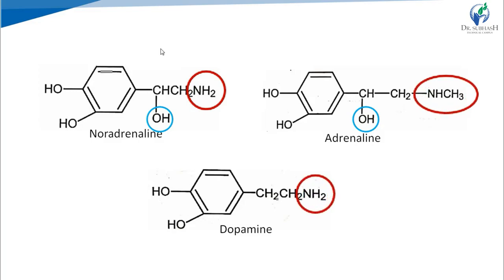While in noradrenaline and adrenaline, a hydroxyl substitution is there on the beta carbon, meaning an OH group is on the beta carbon. In dopamine there is no substitution on the beta carbon. So these are the structures of noradrenaline, adrenaline and dopamine.